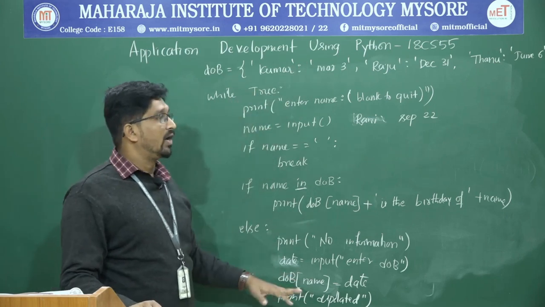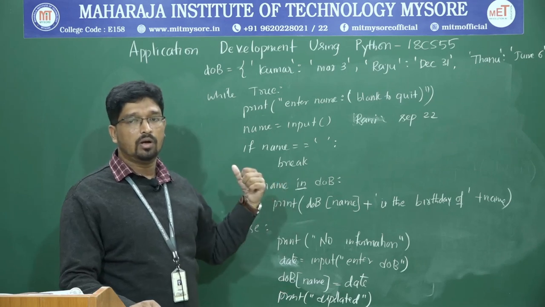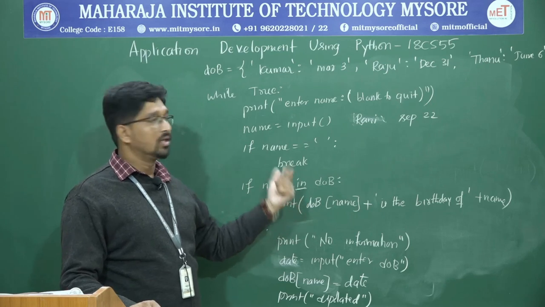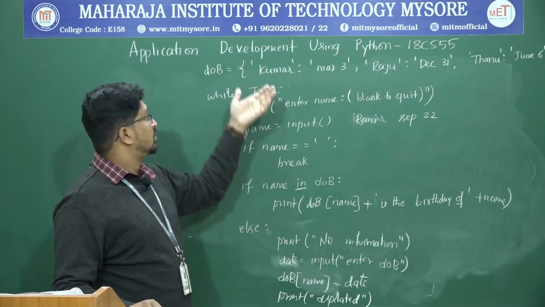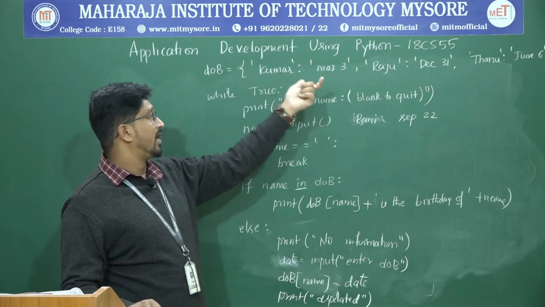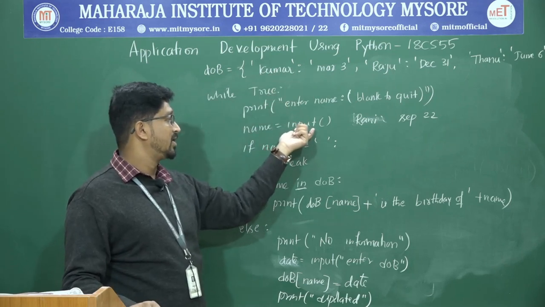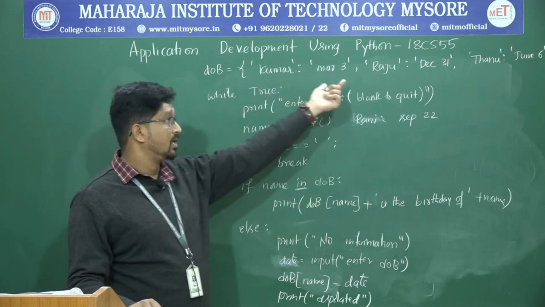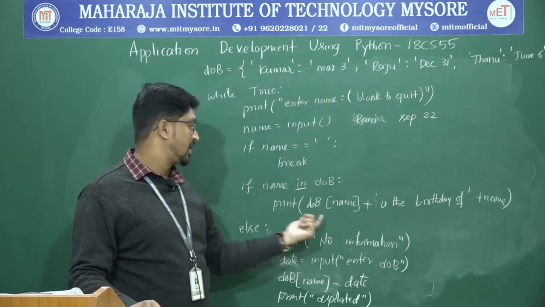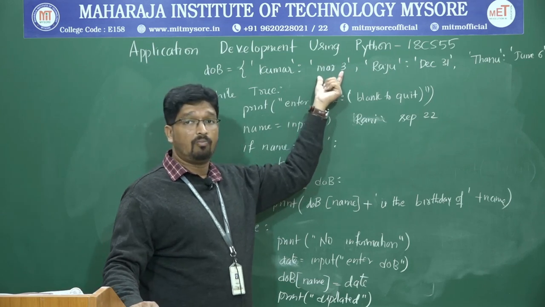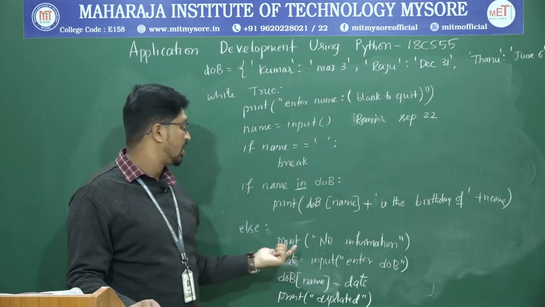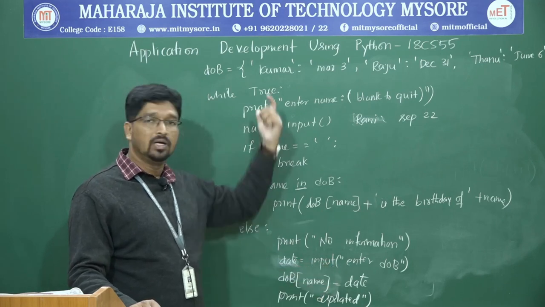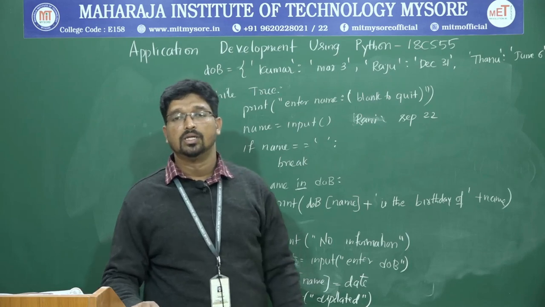This is how the program works. Try to execute this program at home, on your own laptop or on mobile. This is how the dictionary works. We have a date of birth dictionary with some values. I'm taking one name as an input. I'm checking whether that name is present inside the dictionary, that is, whether the key is present. If present, I will display the birthday date. If not, I will take a date of birth as input and store it in the dictionary. Okay, thank you.